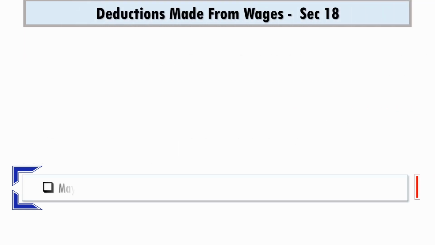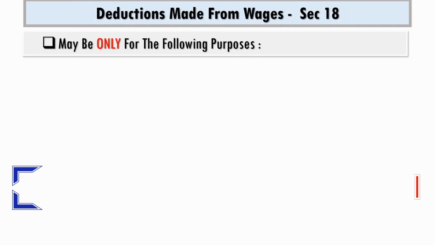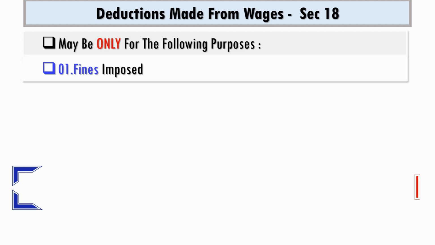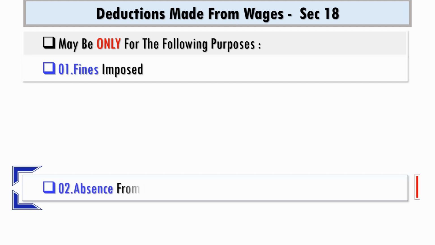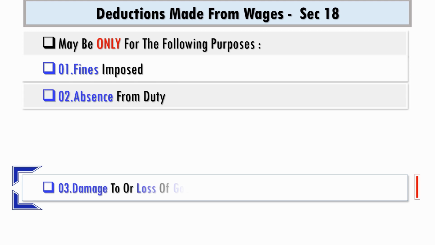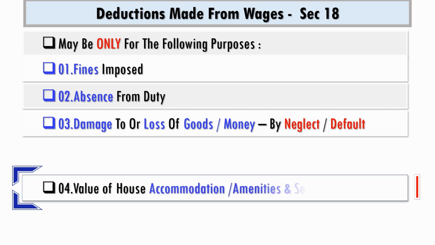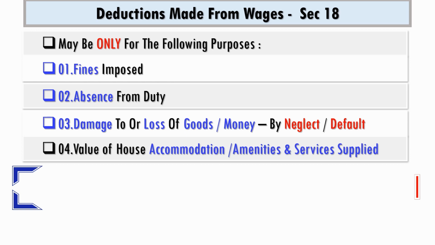Deductions permitted from wages include deduction for fines imposed in the prescribed fashion, deduction for absence from duty, deduction towards damage to or loss of goods or loss of money by neglect or default, and deduction towards value of accommodation or amenities supplied under contract.